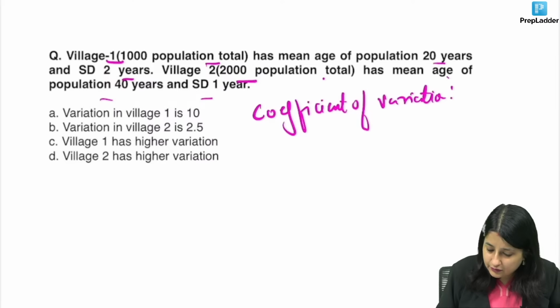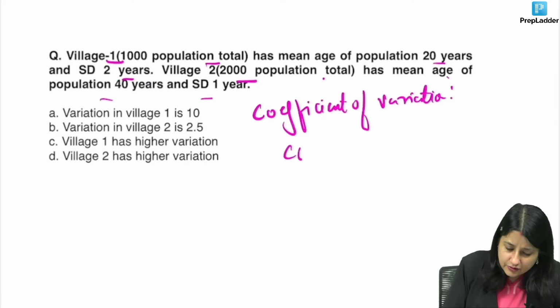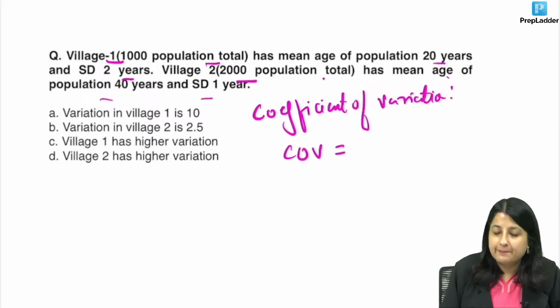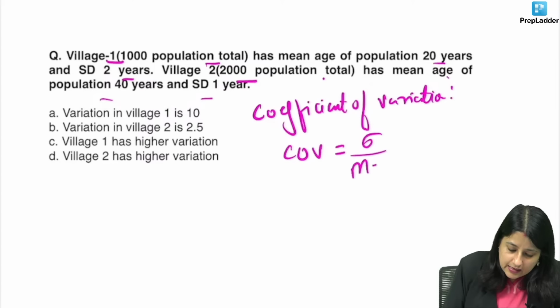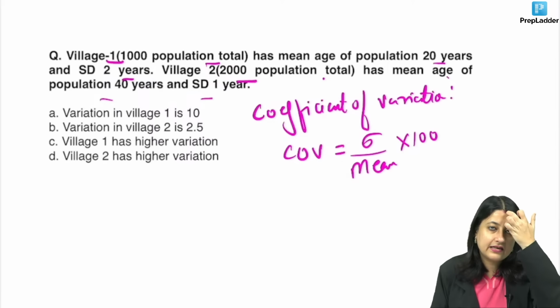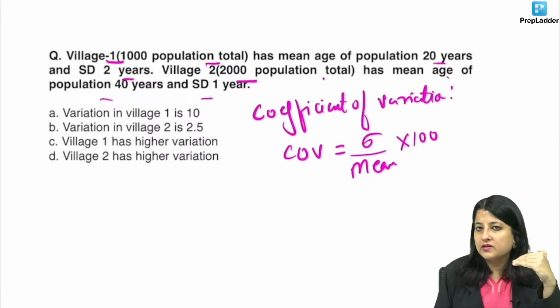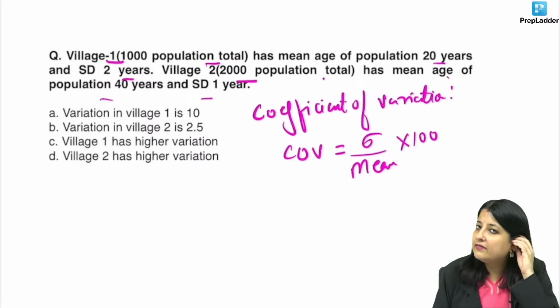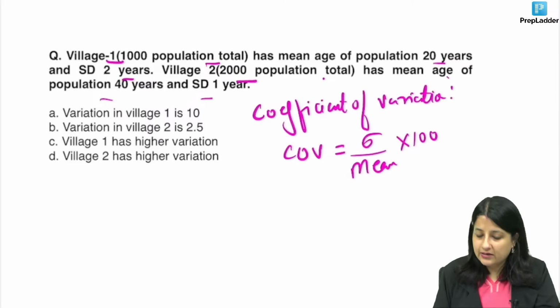Everybody, what's the formula for coefficient of variation? Standard deviation upon mean into 100. It's always expressed in percentage, and don't write mean upon standard deviation. It is standard deviation upon mean into 100.